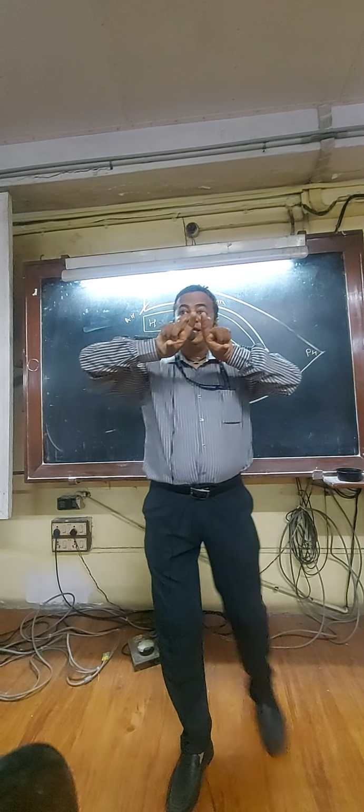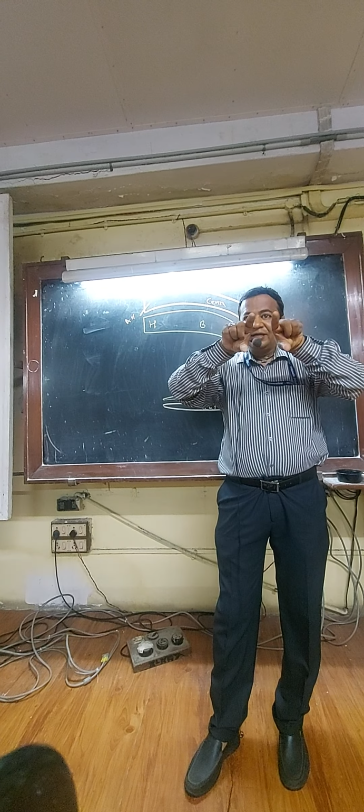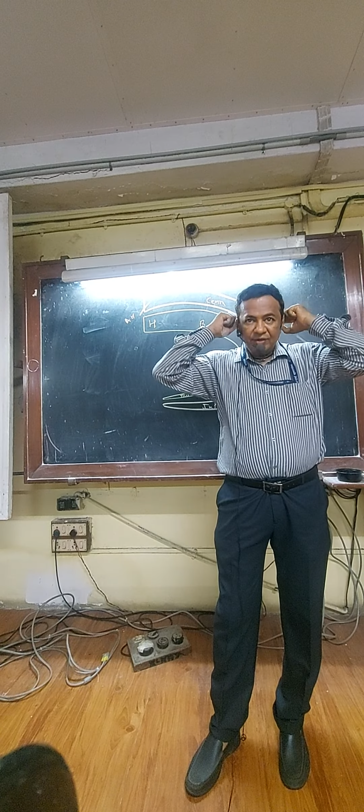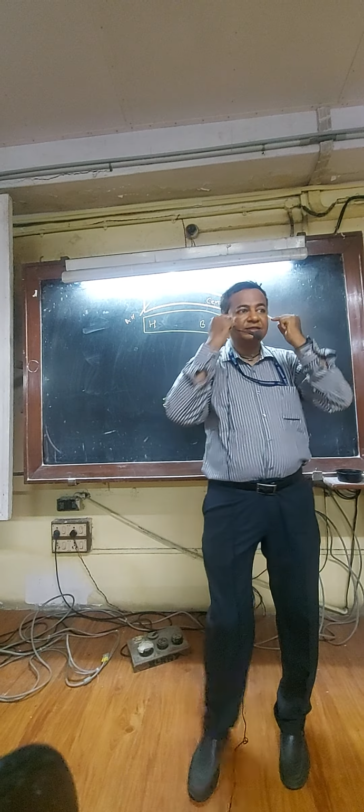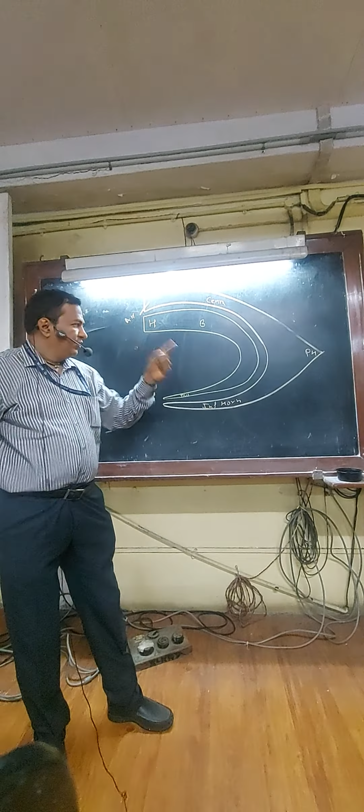So this is how the two lateral ventricles shape will be in my brain. What is my thumb? Inferior horn. They lie in the temporal lobe. Anterior horn lies in the frontal. And there is a posterior horn also behind.